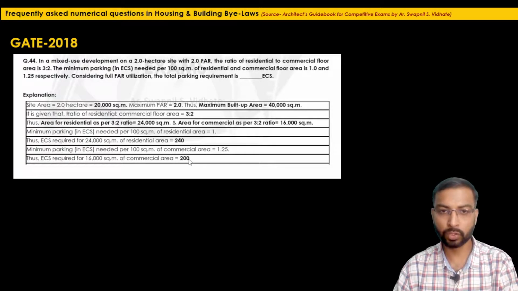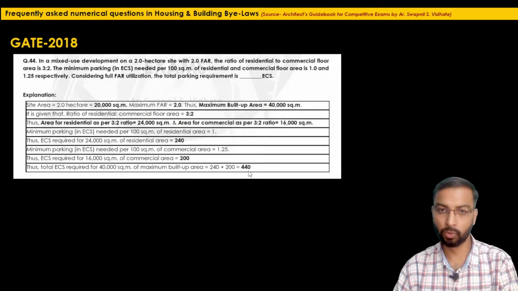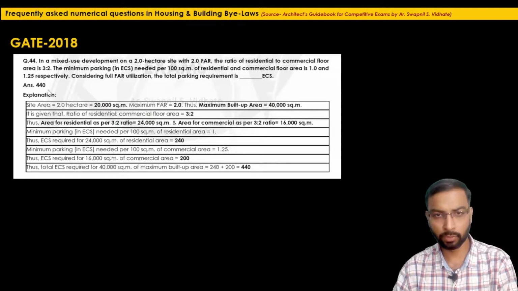So 240 plus 200 will be 440. So the total ECS requirement for the site having 2 hectare area with full FAR utilization will be 440. The final answer is 440 as per the answer key. Again, this is a 2-mark question. It was easy compared to the previous one.